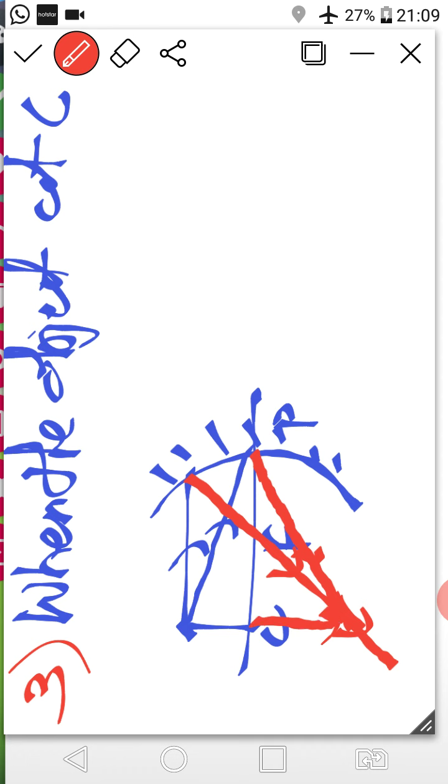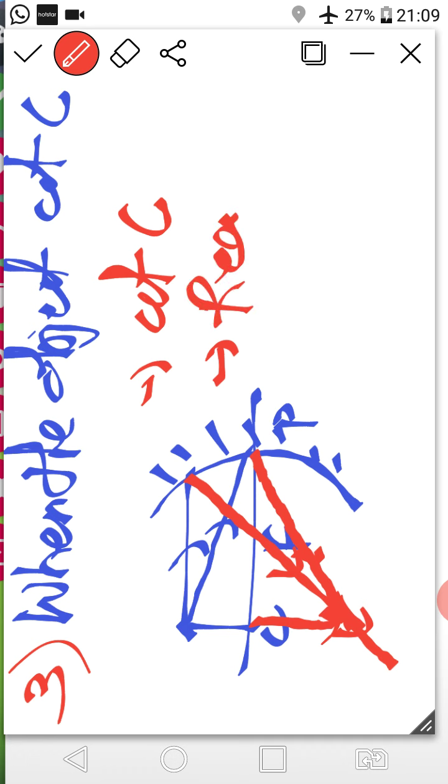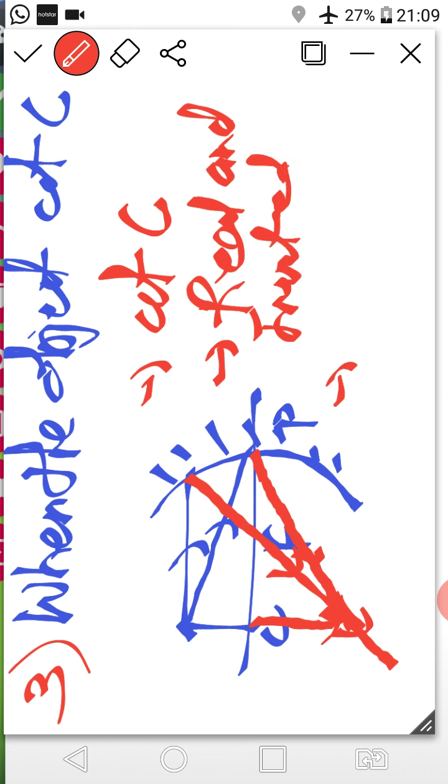Both the reflected rays intersect at point C. So again, 3 points that I have to mention: position of image at C, right class? Nature: real and inverted, right class? And size is the same, that means the size of the image is the same as the size of the object. Clear class? So again I am repeating this point.